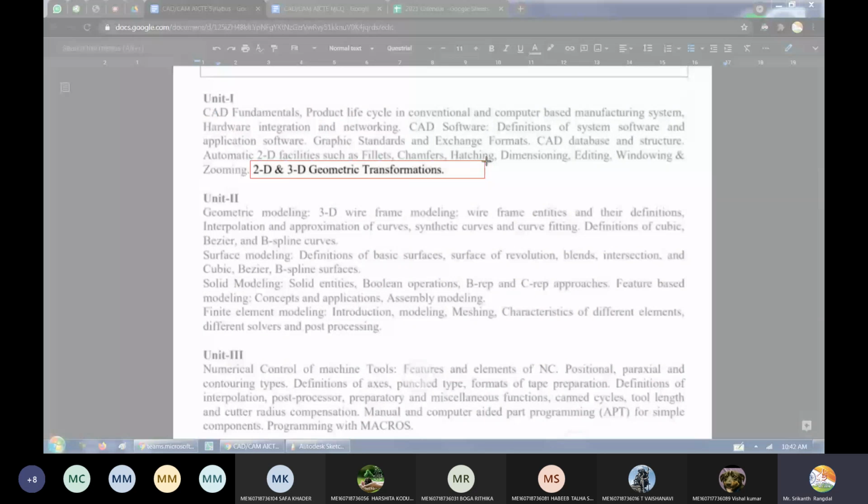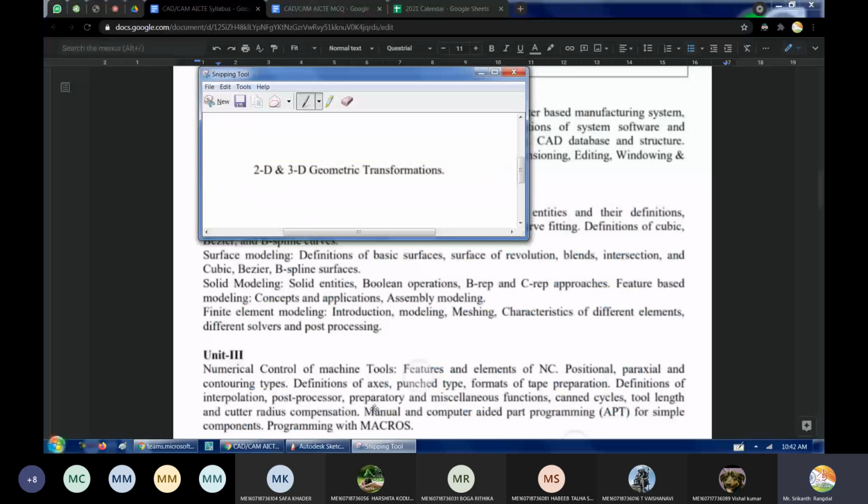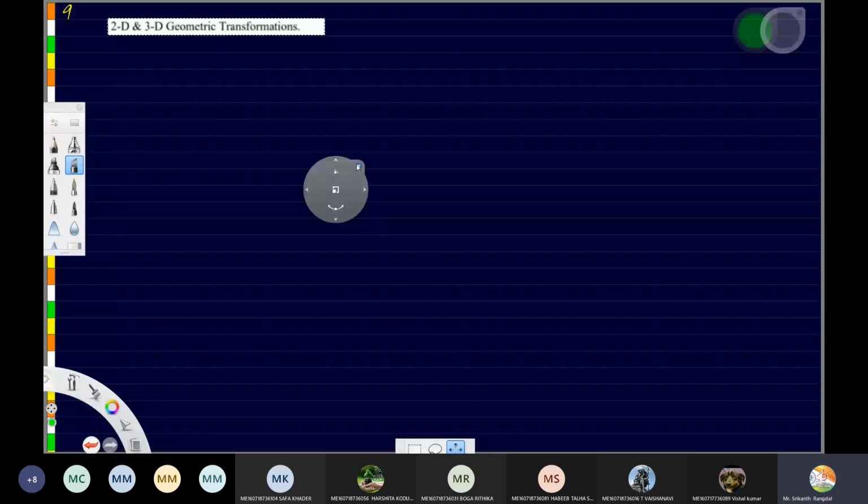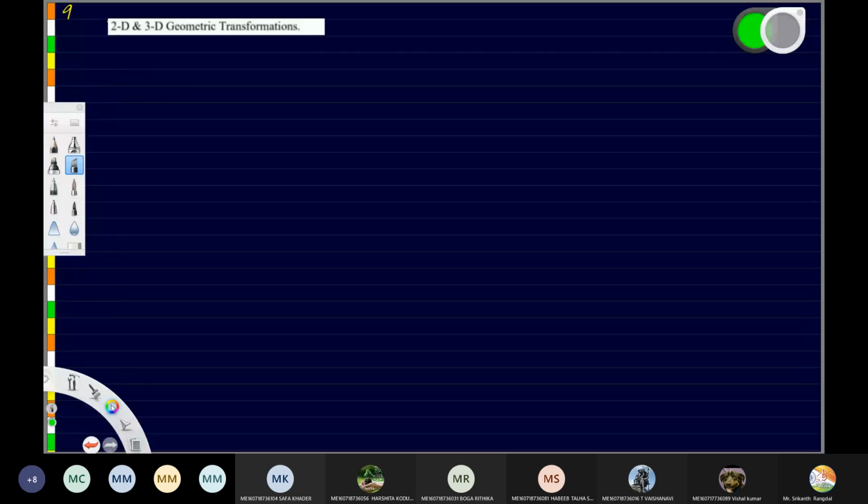Even though the topic appears so small, there is a lot of mathematics behind this. So if you are good with matrix manipulations, matrix calculations, you will feel that this subject is very easy and it will be a lot more attractive to you. But if you are not good with matrix manipulations, then this will appear like magic. Anyway, I'll be explaining how to do these matrix manipulations. For the first time I'll be explaining, and thereafter I'll have to go faster.